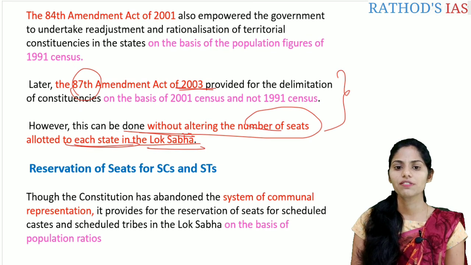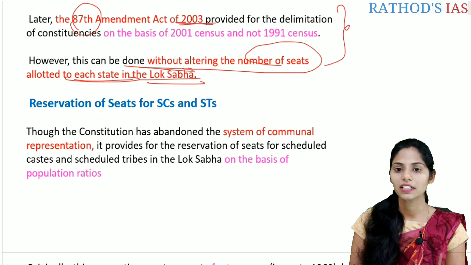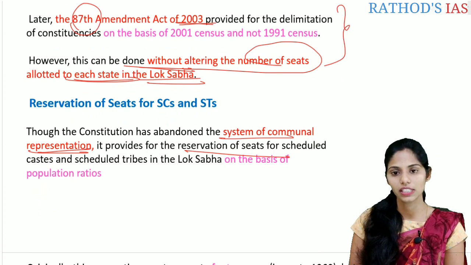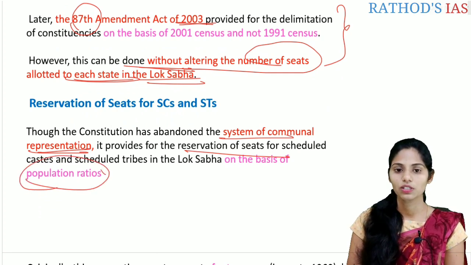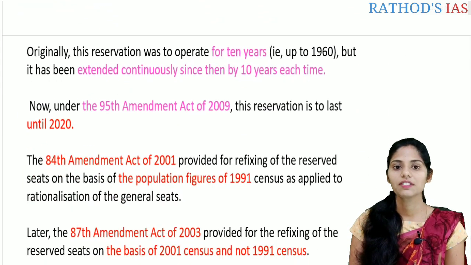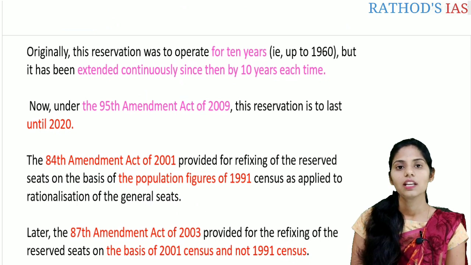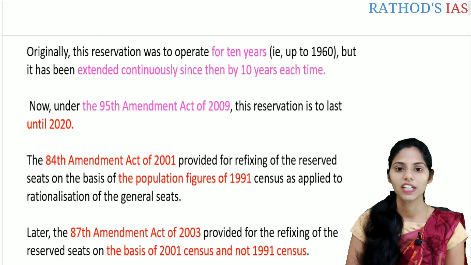So let us see the reservation of seats for the SCs and the STs. Though the constitution has abandoned the system of communal representation, it provides for the reservation of seats for the SCs and the STs in the Lok Sabha, based on the population ratios. That is, based on the population ratios, we can reserve some seats for the SCs and also the STs. Originally the reservation was to operate for 10 years, that is up to 1960. But it has been extended continuously since then by 10 years each time.